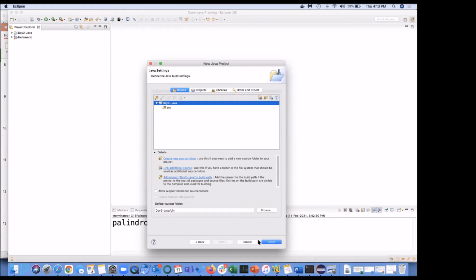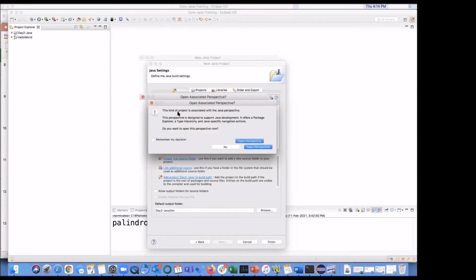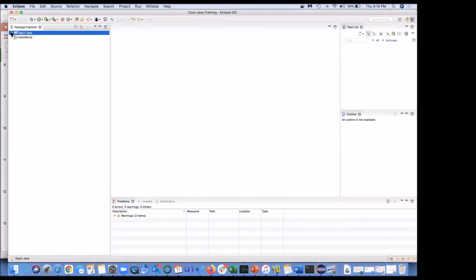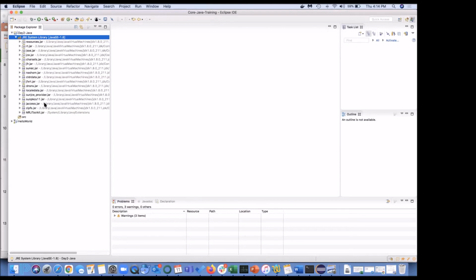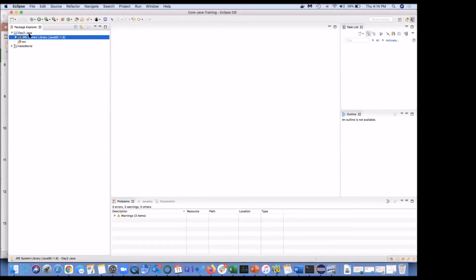Means everything is going to be in your bin, all your classes are going to be stored there. So I will say finish. And now it is saying that when you create this, it is going to open the Java perspective. Do you want to open this? I can say okay, open. So this is our Day2 project created. SRC is there, and you can see the JRE, Java runtime libraries are there. Yesterday we also saw there are so many jars inside this, and under each jar you will get so many files. So these are system generated or system libraries.